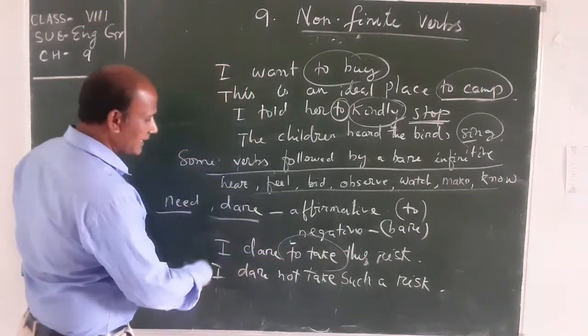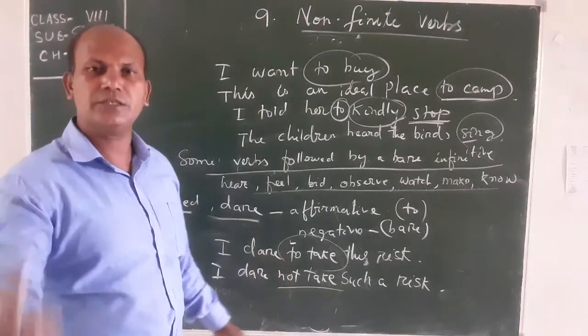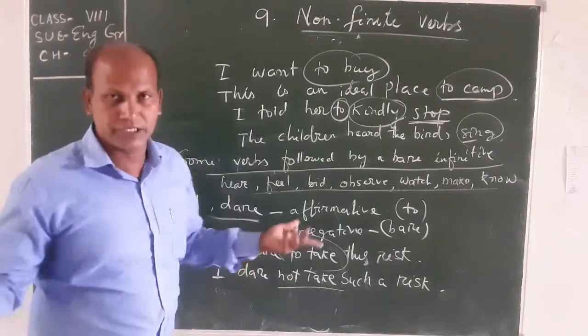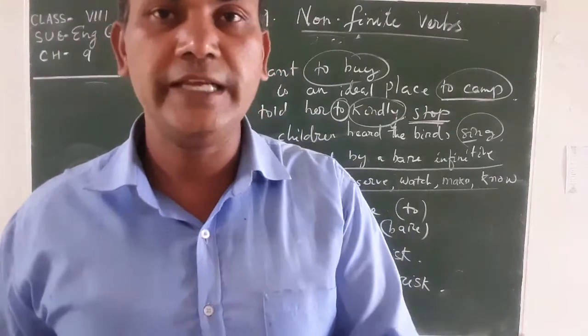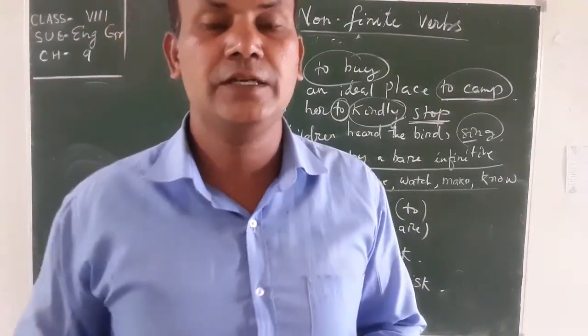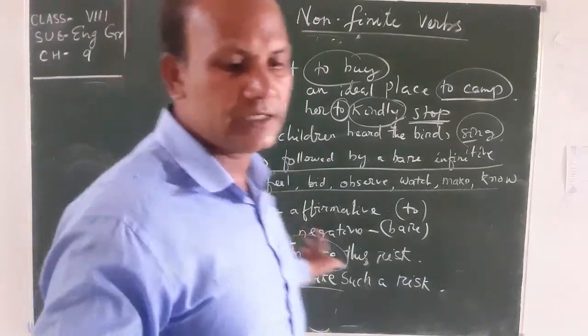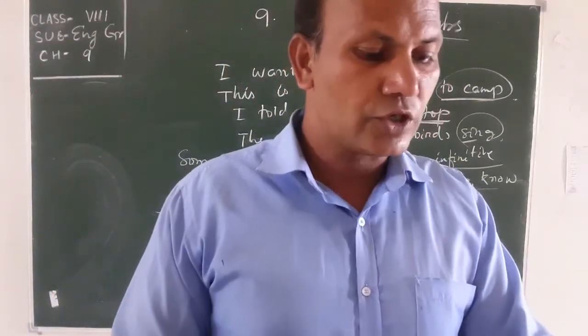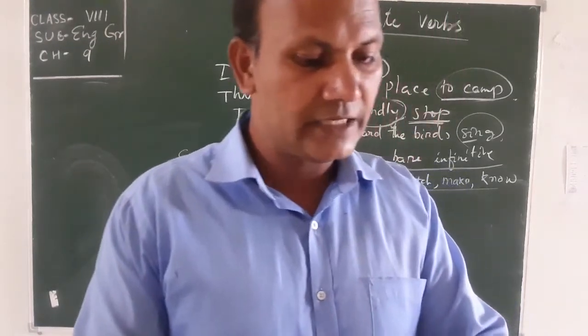But in the negative, I dare not take. If you say I dare not to take, that is incorrect. We say I dare not take, but we don't say I dare not to take. To is not needed in the negative sense. So you have to practice it to improve your English vocabulary and English standard. One example: how dare you talk in that tone?